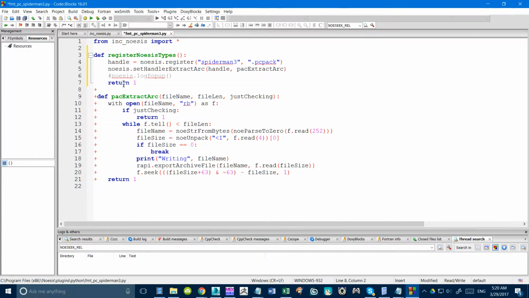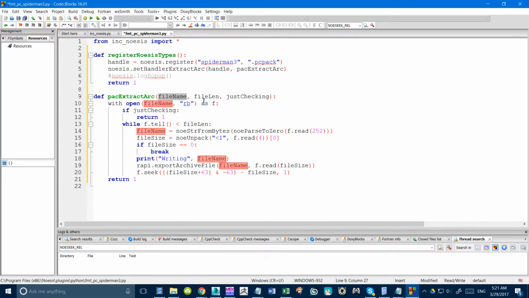Anyways, let me get rid of the rest of these plus signs. I don't really know why those are there. We don't want those. Okay, so we're going to leave that skipped for now, but it would be unskipped for you when you want to do your printing and debugging and stuff like that. Anyways, so we're using this one, set handler, to extract an archive. We give it the handle, which is Spiderman, and then we give it the function that we're going to be using to do that work for us. So it's going to execute this thing.